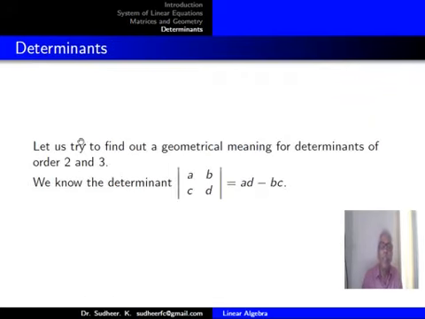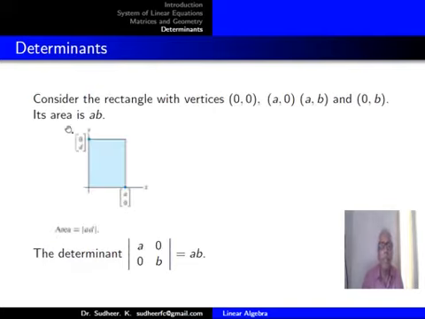Now, we know what determinants are. Let us try to find out the geometrical meaning of determinants of order 2 and 3. We know the determinant of the matrix with rows A B and C D is AD minus BC. Consider the rectangle with vertices (0,0), (A,0), (A,B) and (0,B).